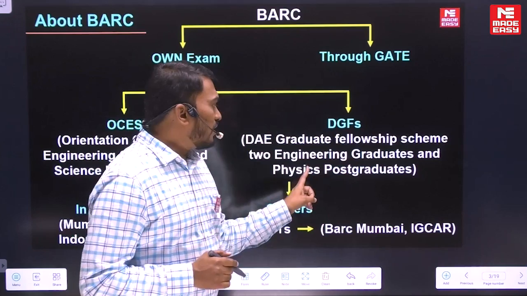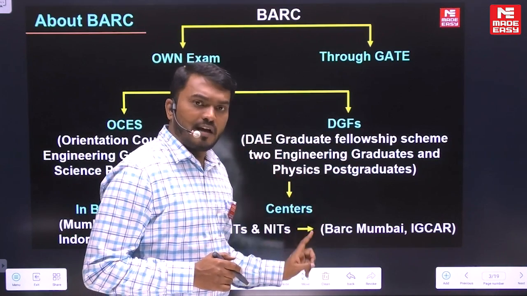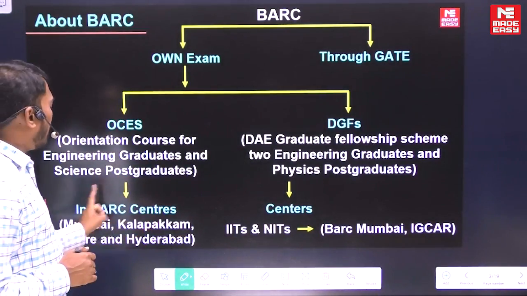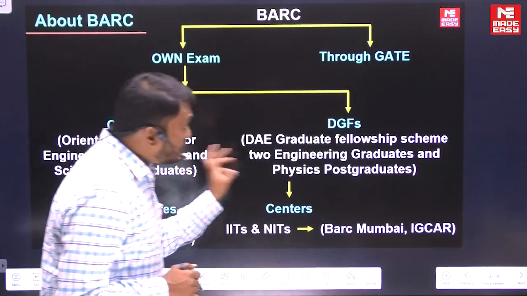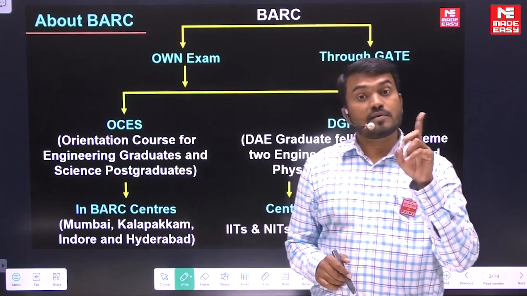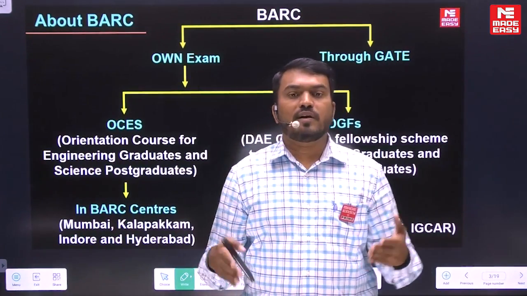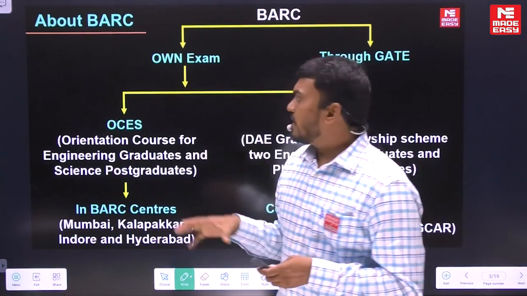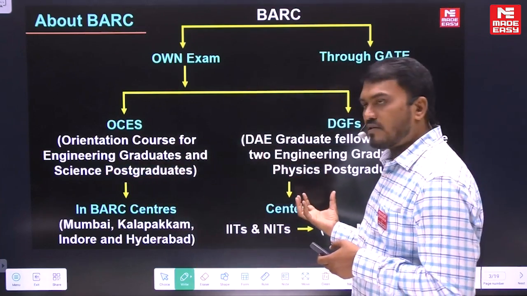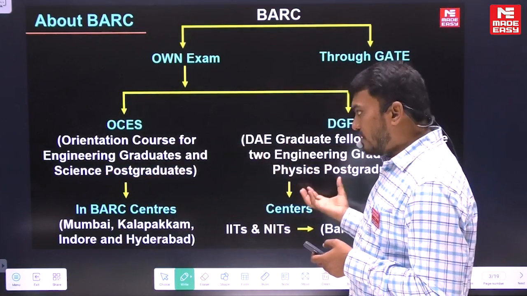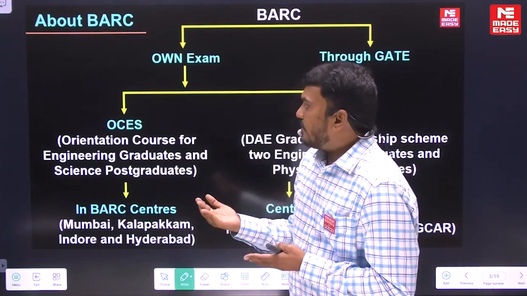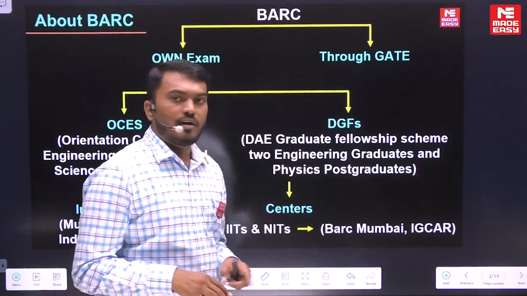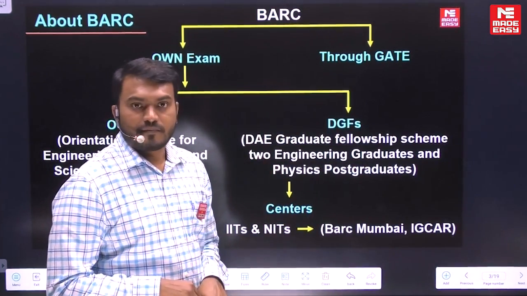If you choose this one, you will have 2 years of training in the IITs or the top NITs, and if you choose this one, you will have 1 year of training in the BARC centers only. Which one to choose depends on your score, so you will have an option. Once the written exam is completed, based on your result, some students will go into this area and some into the other. The toppers will go into this area, and depending on the score, the next level of toppers will go into the other. That is about these two categories if you go through their own written exam.